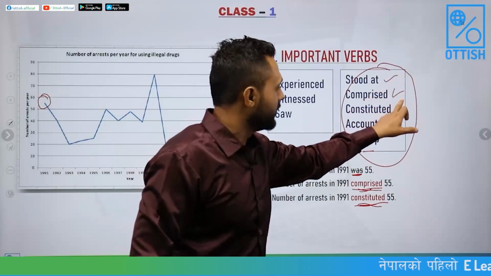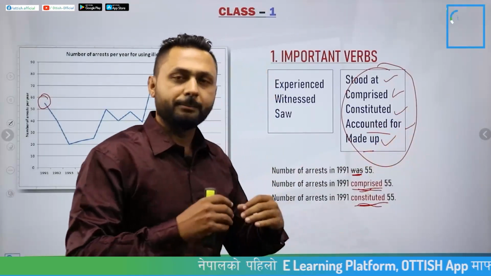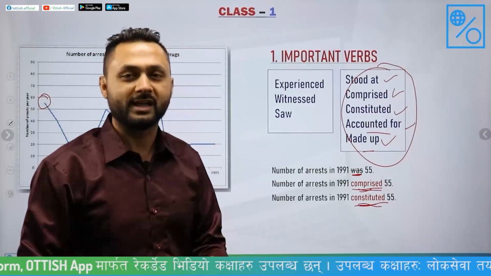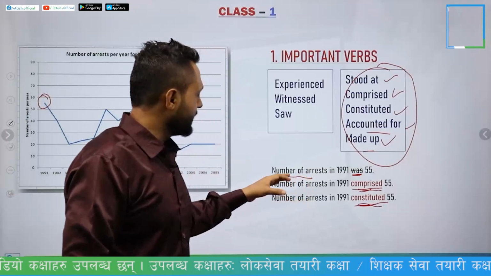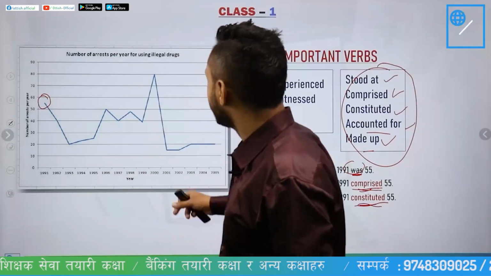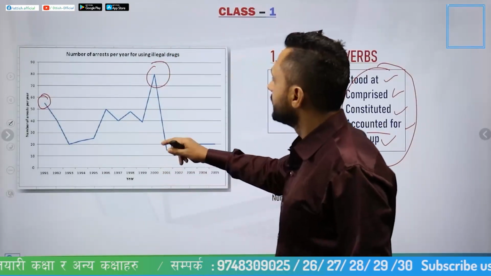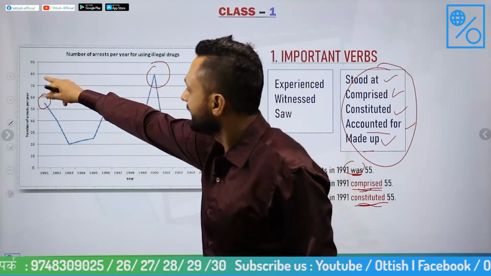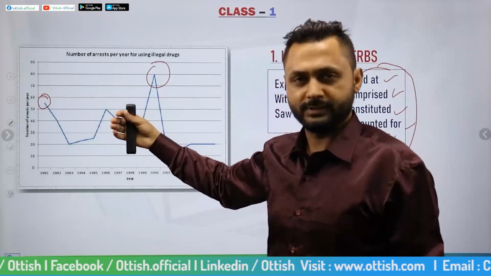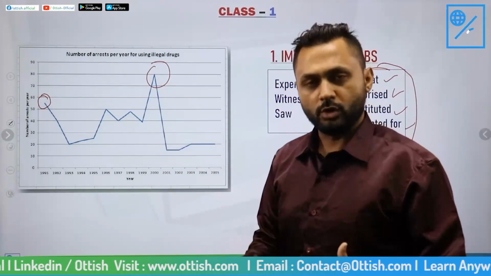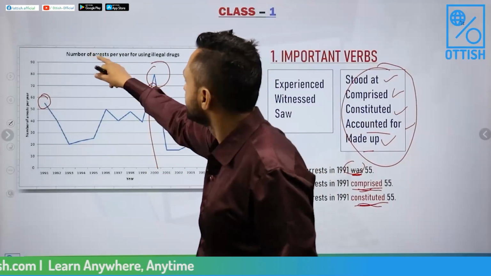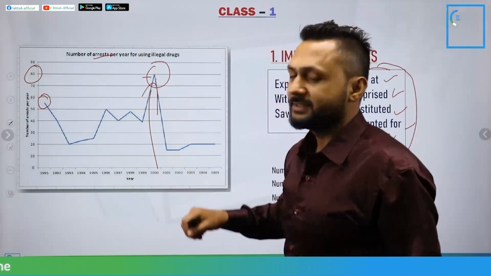And we are using these verbs because we want to boost our vocabulary, we want to show off our vocabulary to the examiner. So instead of writing was, you can simply write comprised, constituted. Let's take an example of this data. In 2000, number of arrests constituted 80. So you can even write number of arrests was 80. That is not a problem, but because we want to show off our vocabulary, we write: in 2000 number of arrests was exactly 80.